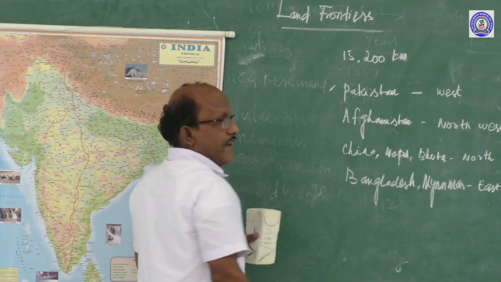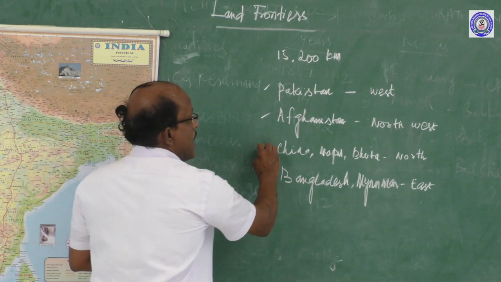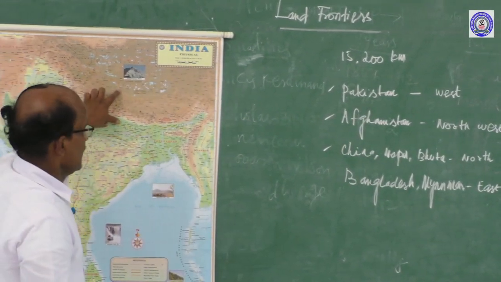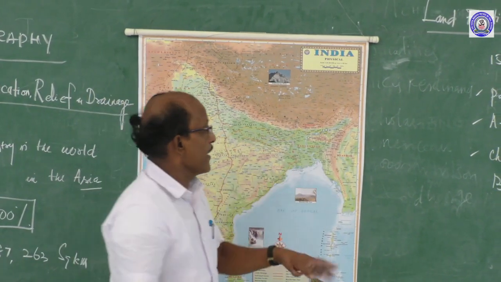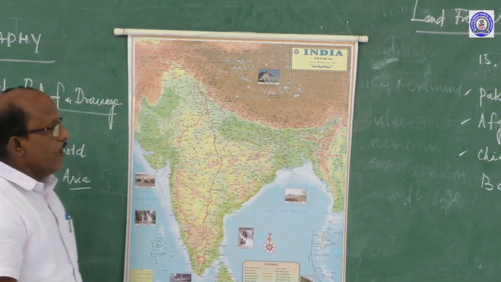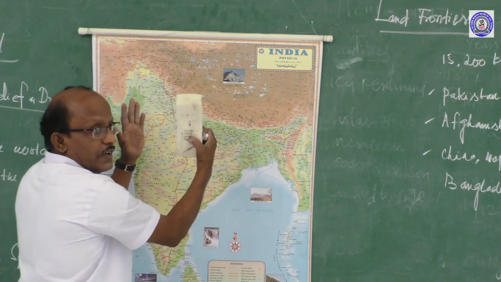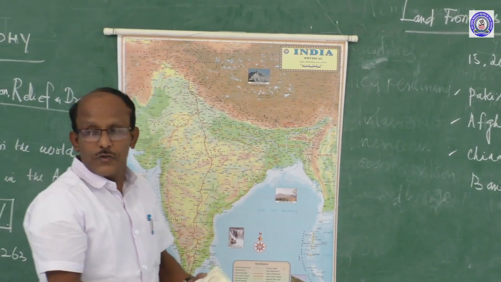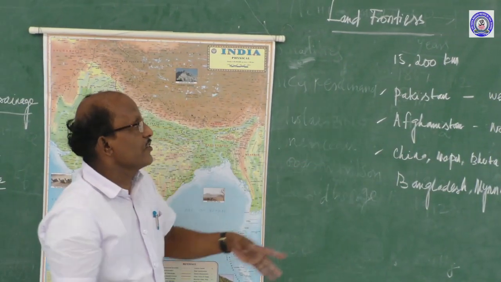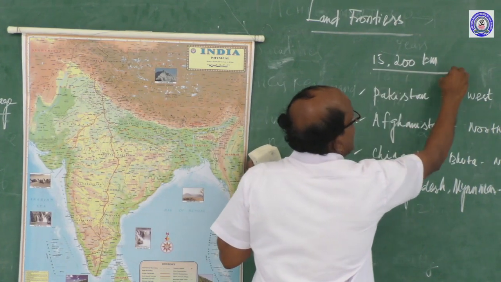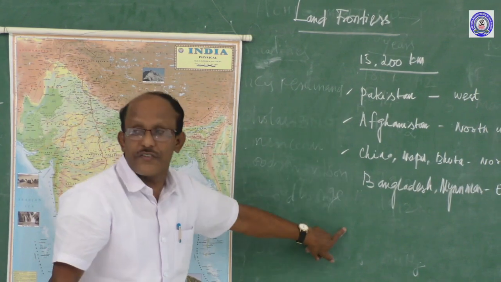Pakistan in the west, Afghanistan in the northwest, and China, Nepal, Bhutan in the north. Then Bangladesh and Myanmar in the east. So these countries have a land connection with our country. In total, India shares a 15,200 kilometer land boundary with these countries.